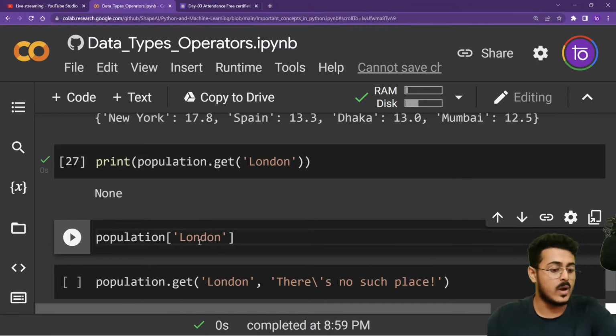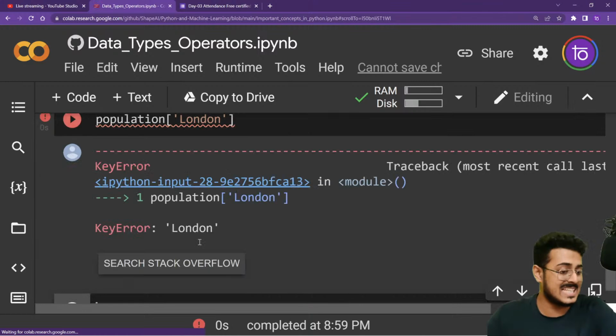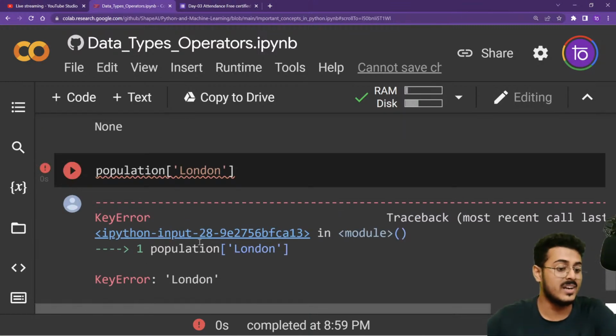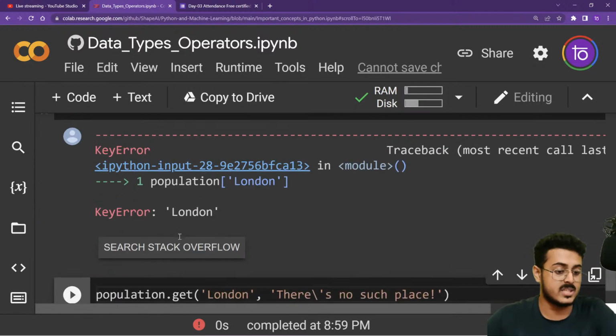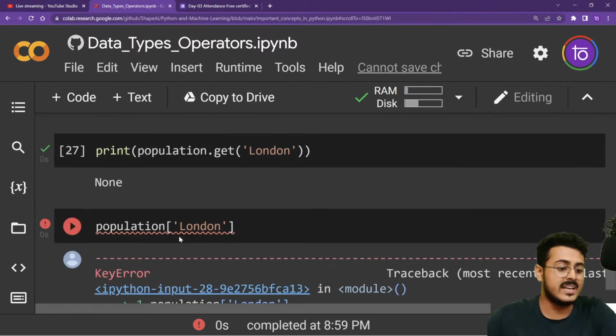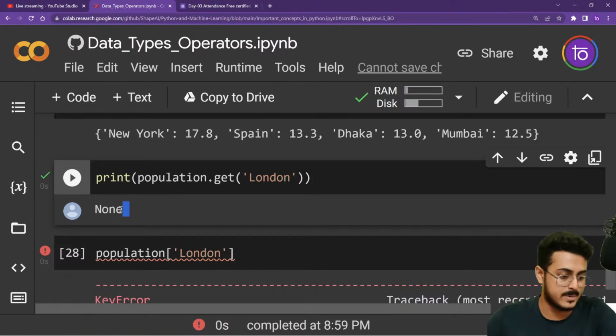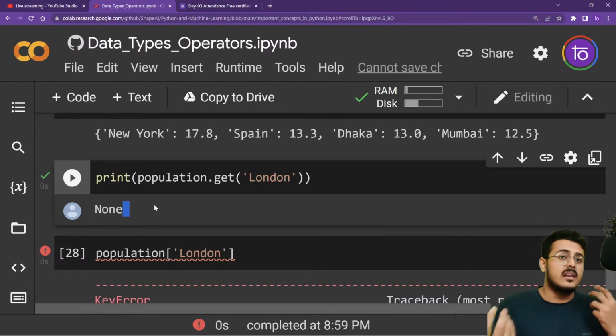But if we run the square brackets, we are getting an error as our output. We never want an error. KeyError: that key does not exist. Now, instead of getting none as our output if it is not present, none feels very impolite. It feels like you're not able to communicate perfectly with the user, so if it is none, you want to put up a message. Instead of none, you should write that this key, London, is not present in our dictionary.